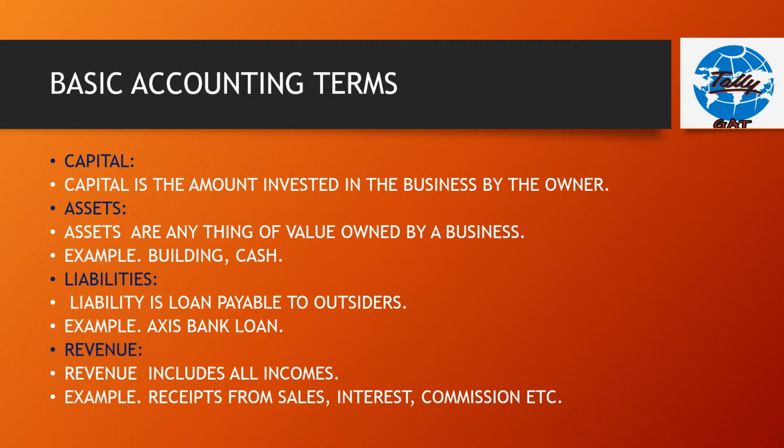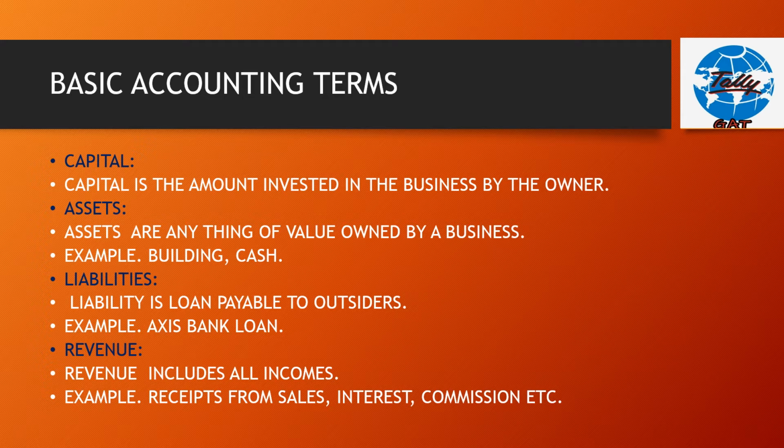Now, another important term which is very essential is liabilities. Liability is a loan payable to outsiders by the company. So loans are taken from the public or from private persons or from banks or financial institutions by the company. What are the examples for liabilities? A loan taken from Axis Bank, a loan taken from Mr. Raja, rupees 10,000.